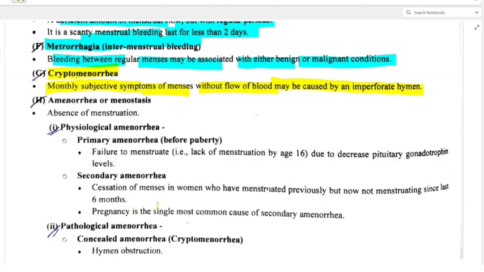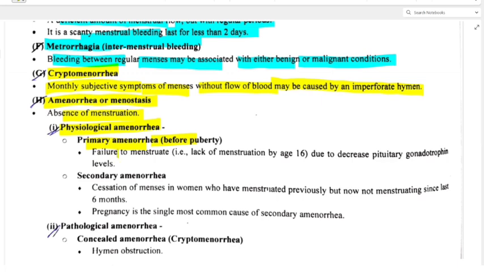What is that? Absence of menstruation. In pregnancy, we know that there will be absence of menstruation. That is called amenorrhea, so that is called physiological amenorrhea. See, primary amenorrhea is before puberty, and secondary is after puberty. That is also a point.